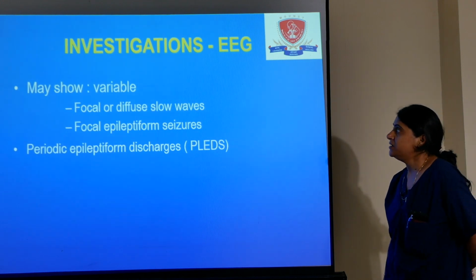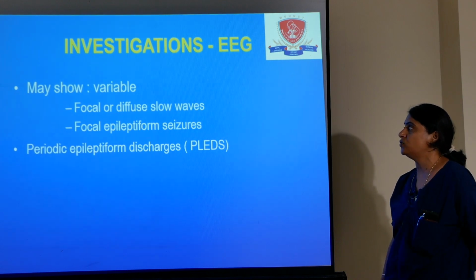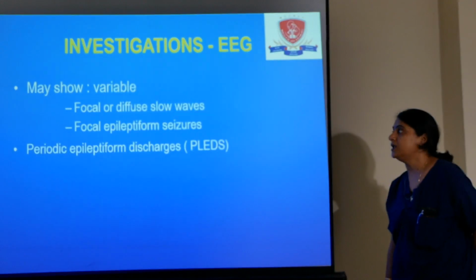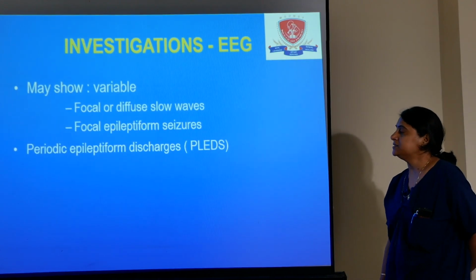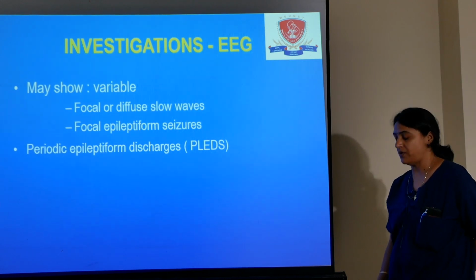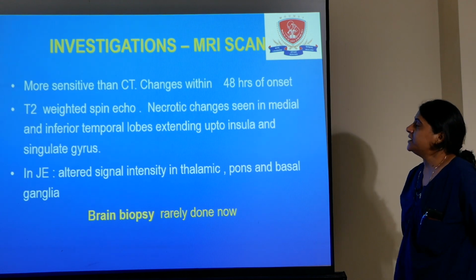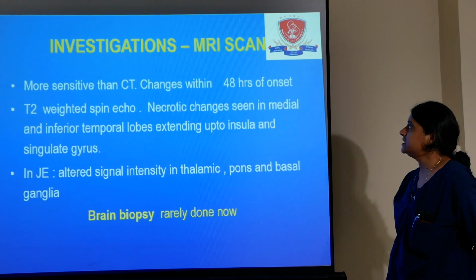Investigation: EEG. It shows variable results; focal or diffuse slow waves are seen in most cases of viral encephalitis, and focal epileptiform discharges for seizures are also seen. MRI is a more sensitive test than CT scan, and detects changes within 48 hours of onset.